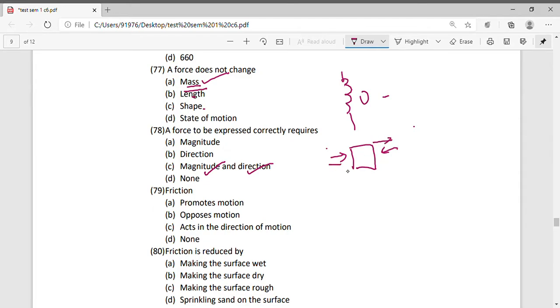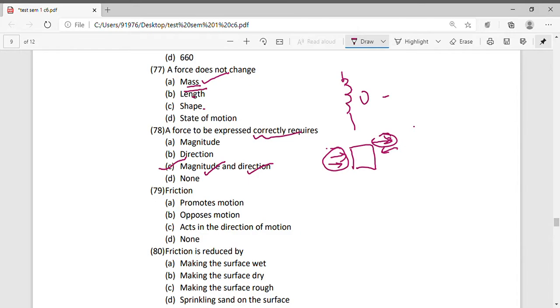So suppose this man has greater strength, in that case it will move in this direction. So when you are expressing force, you have to inform about the magnitude as well as the direction in which the object is moving. So to correctly express force, you require both magnitude and direction. So this is the answer.